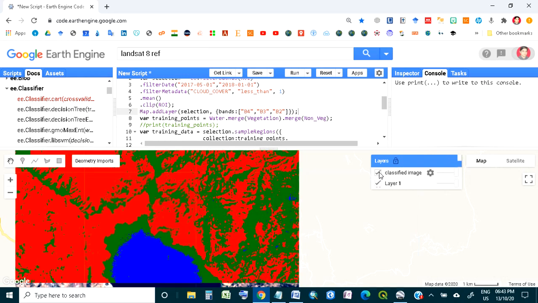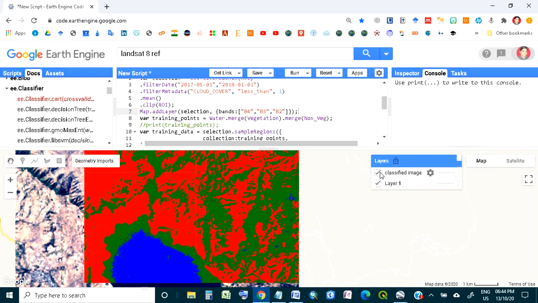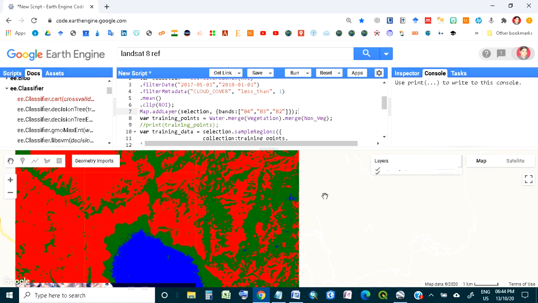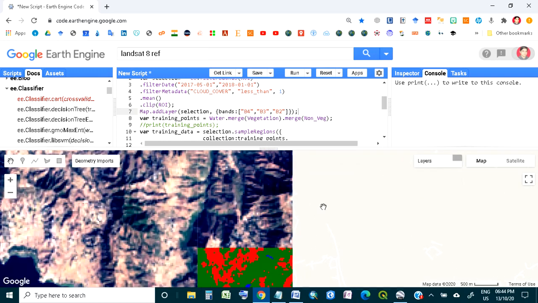Actually, these areas are dense vegetation, and this dense vegetation is giving us the water, I think. So what you can do is look at the pixels where it shows the water.